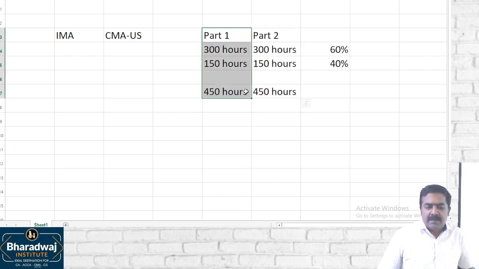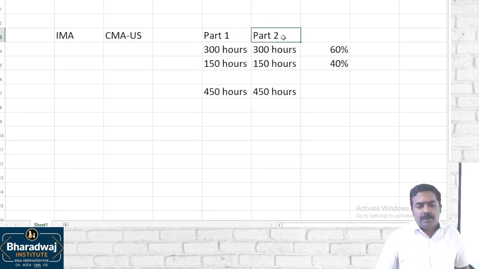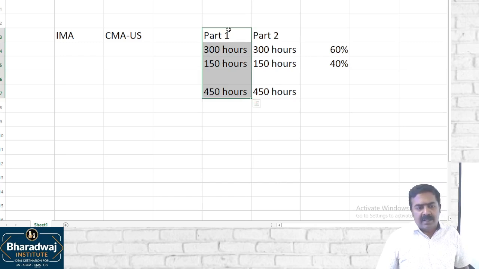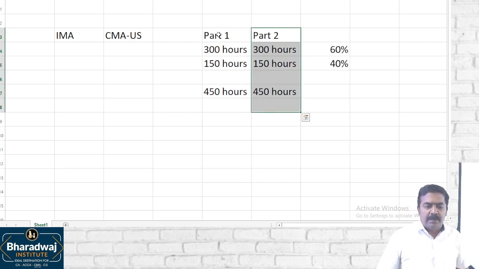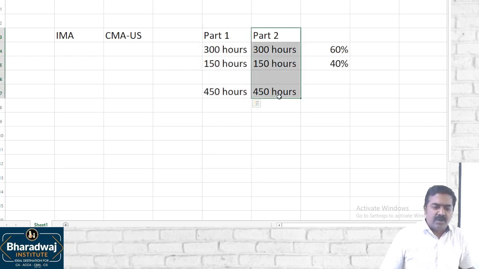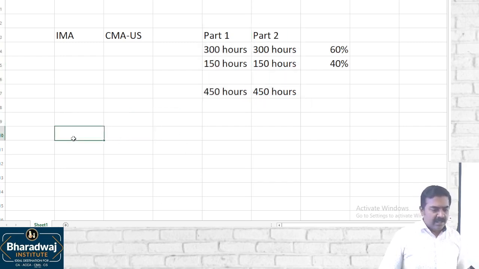You can take up the examination in any order. Sir, can I write part 1 first, then part 2, or part 2 first, then part 1? Yes, you can. But I personally recommend part 1 first, then part 2, because there is an overlapping syllabus. Learning of part 2 will be based on part 1 also. Certain financial accounting concepts are covered in financial management, and certain costing concepts are covered in management accounting. So it's better to take up part 1, then go for part 2. Okay, sir, what is the learning process?